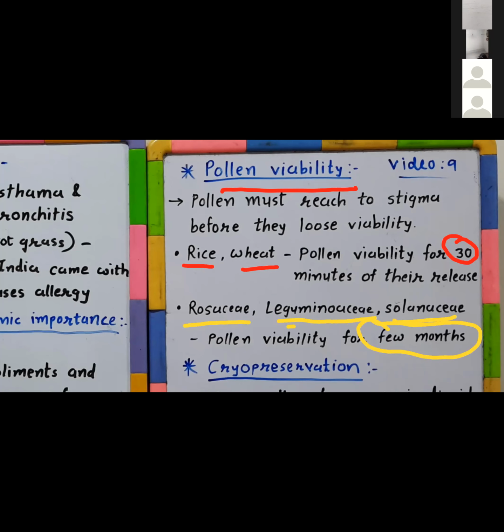Even after a few months, if the pollen reaches the stigma, it will still be capable of developing the pollen tube. So we say its viability lasts for a few months. That is about the pollen viability factor.